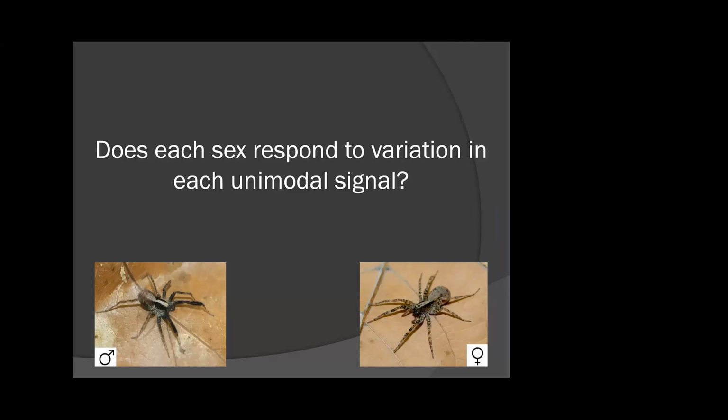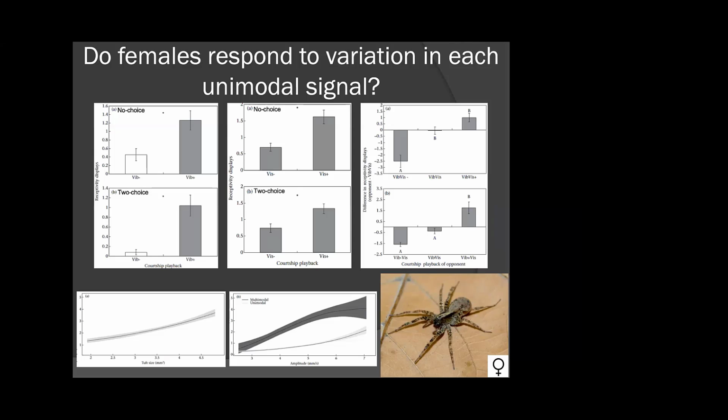But will they respond to variation within each signal modality? Will they respond if we manipulate the tuft size? Will they respond if we manipulate the perceived amplitude of the vibratory signal? And on the female end of things, it's again an overwhelming yes. This is one particular study where we dug into some really nuanced questions with respect to this.